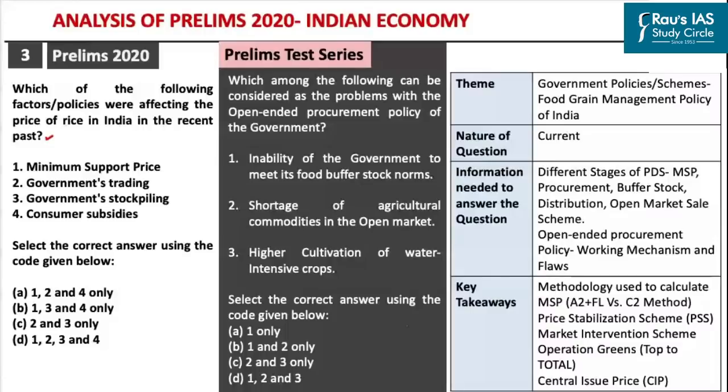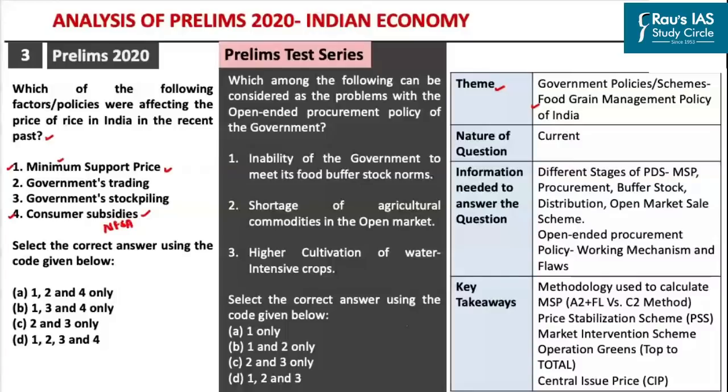This particular question is from the theme of government schemes and policies, particularly with respect to the food grain management policy of the government of India. Upon reading the question, you would get to know that two options can perfectly be right. These two options are the minimum support price and the consumer subsidies. The idea behind declaring the MSP is to fix the minimum price of rice in the open market. And secondly, the government provides rice at subsidized prices through the National Food Security Act.